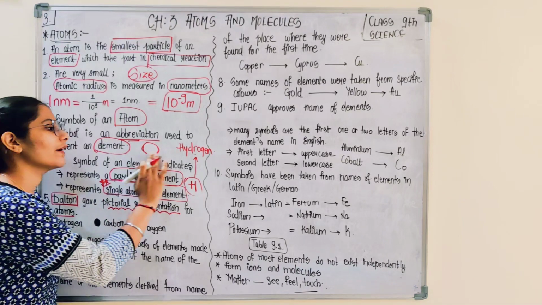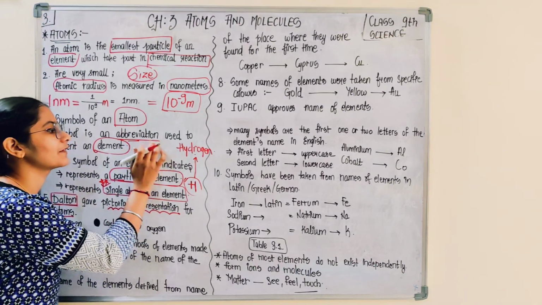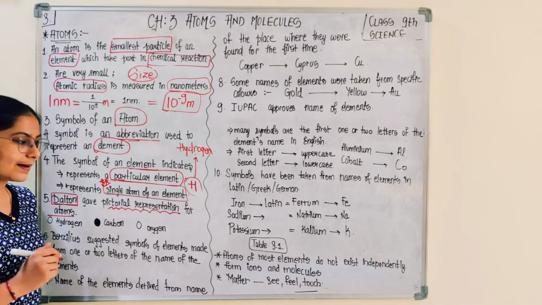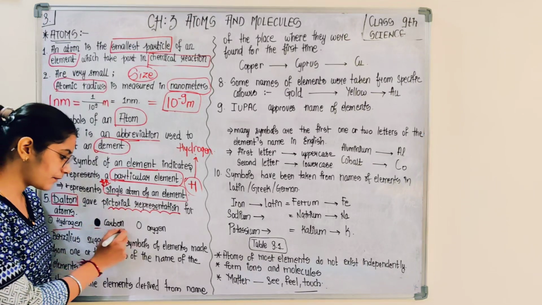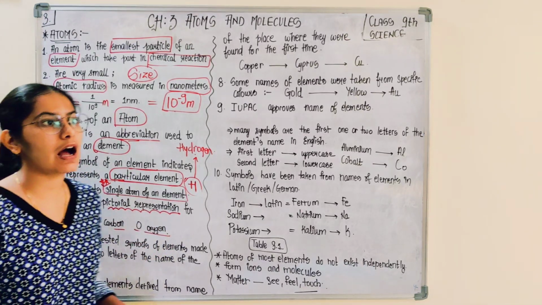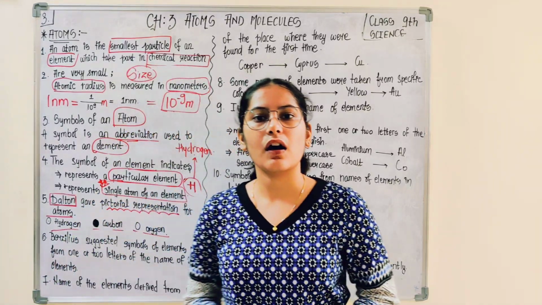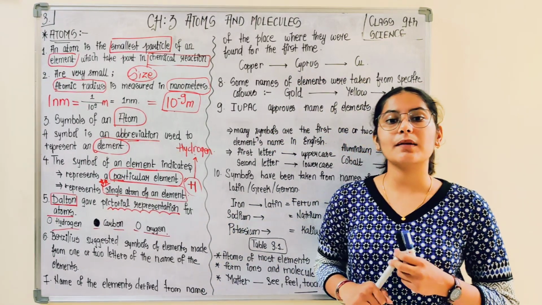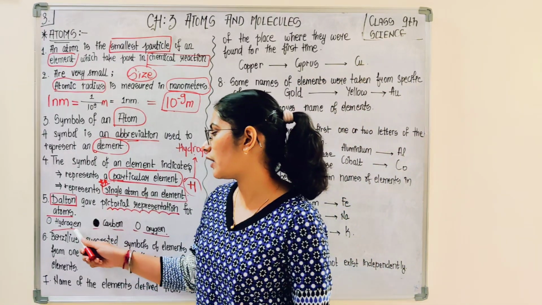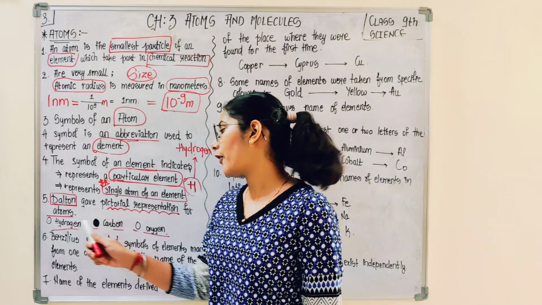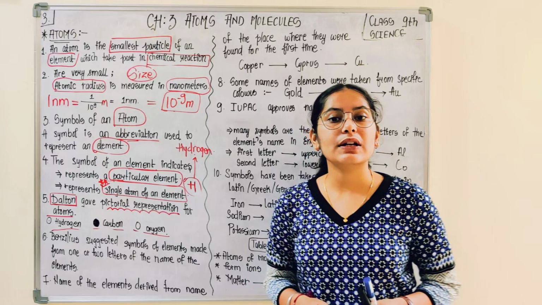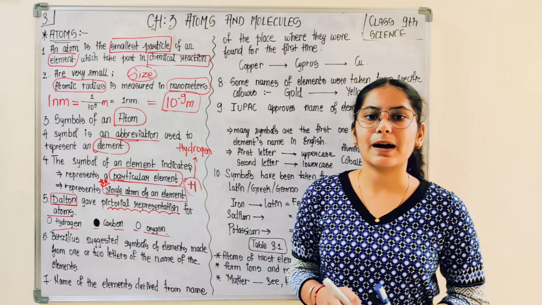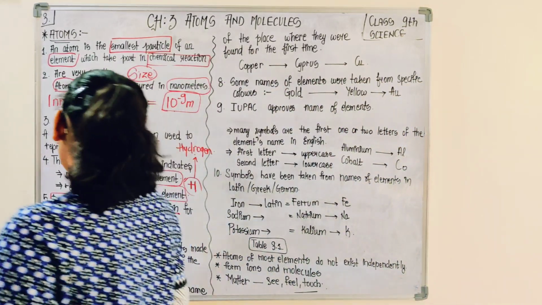So there are around 12 pictorial representations of different elements provided in your textbook. You once go through that, and you again come down to here. You do not have to mug up, but you observe how interestingly Dalton gave this pictorial representation to elements. You think, how come he gave the pictorial representation for hydrogen like this only? How come for carbon it is this only? How did he think? What were the ideas behind it? You can also search for that. Always Google Baba is there with you. So you search for that, and we move on to next.